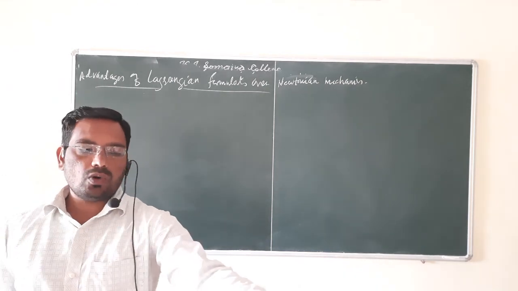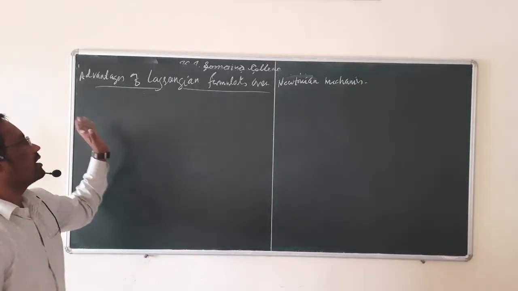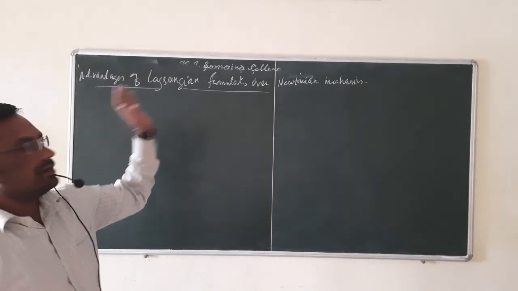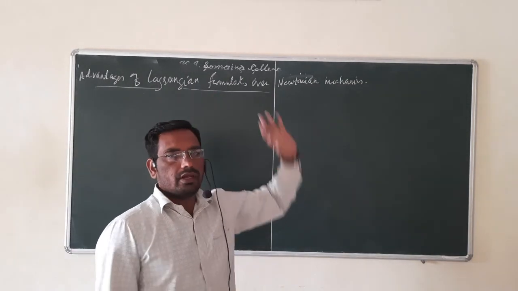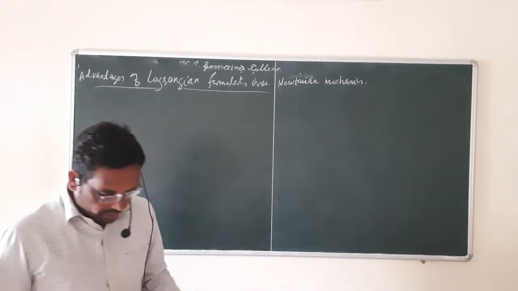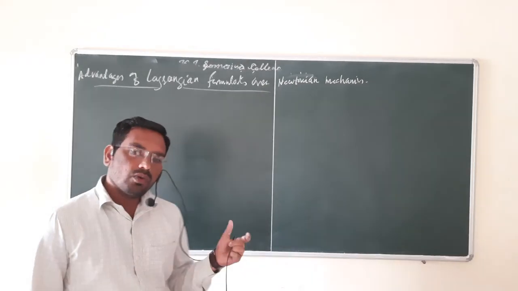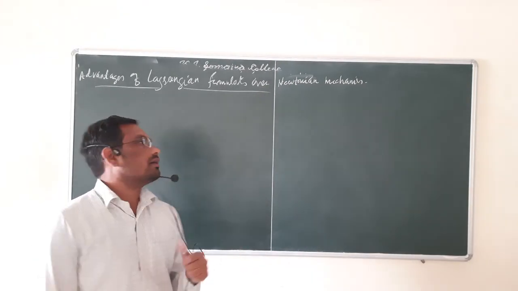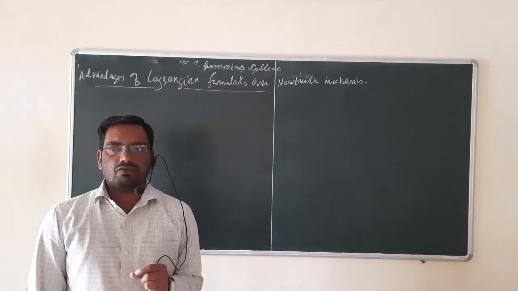Means you can solve the same problem using Lagrangian formulation and the same problem using Newtonian formulation. But using Newtonian formulation is quite difficult compared to Lagrangian formulation. Why?